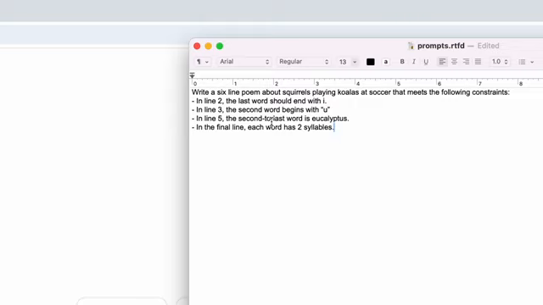In line 2, the last word should end with I. In line 3, the second word begins with U. In line 5, the second to last word is eucalyptus. And in the final line, each word has 2 syllables.